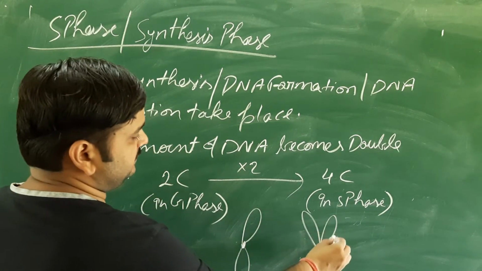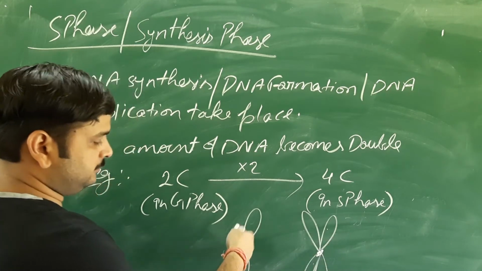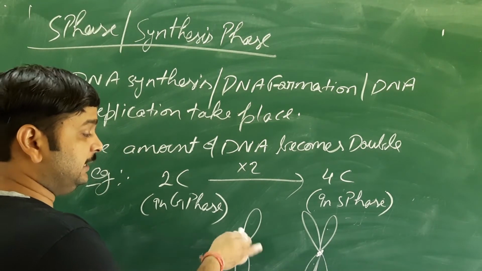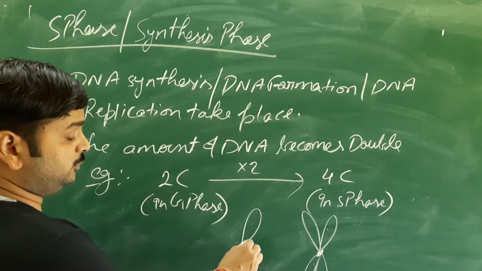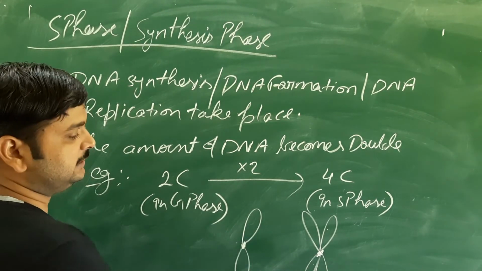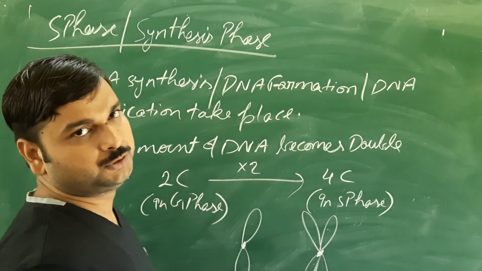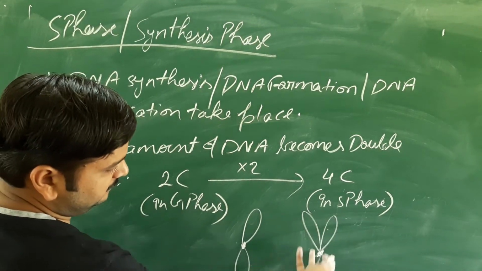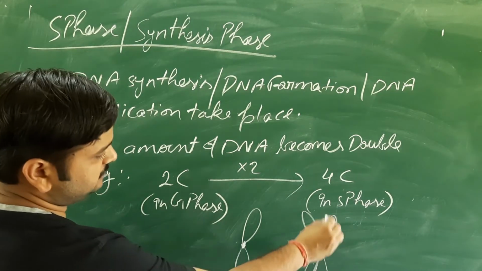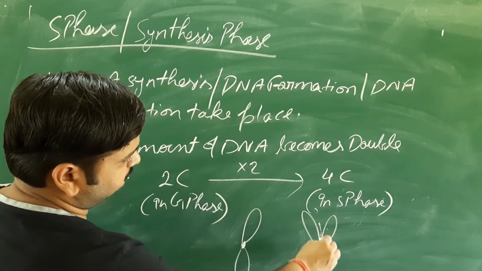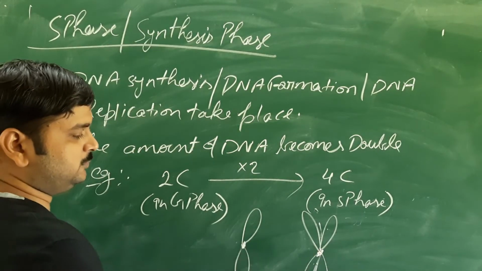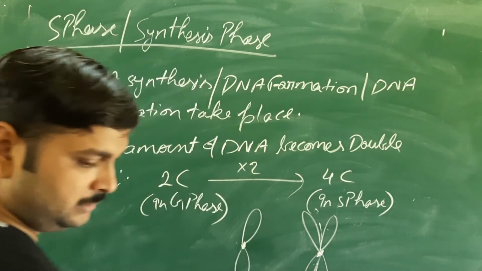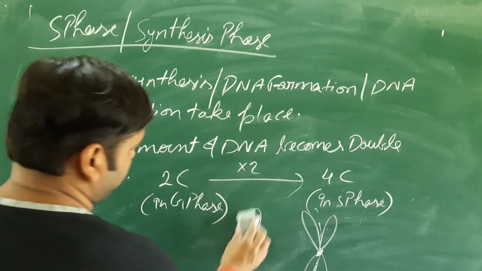That's why here the chromatids are there, but here chromatids are not there. So this is unduplicated DNA, this is an unduplicated chromosome, and this is the duplicated chromosome. So here you can see the amount of DNA has become double. Also the amount of DNA in this one will be double, since symmetry is there, you can see. But the number of chromosomes remains the same. So that you should do. Okay, now we go to the next point.